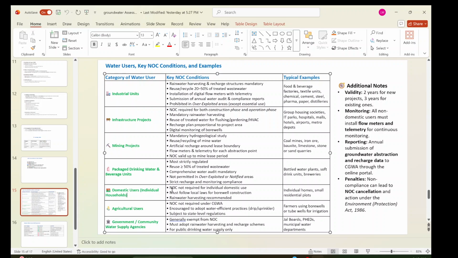So domestic users, individual users: household NOC is not required for individual water use. Must follow local laws for borewell construction. Rainwater harvesting is recommended, which means it is not essential. This applies to individual homes and small residential plots. For agricultural users, NOC is not required under CGWA, and they are encouraged to adopt water-efficient practices like drip and sprinkler, subject to state-level regulation. These are farmers using borewells or tube wells for irrigation. Similarly, government and community agencies are generally exempt from NOC but must adopt rainwater harvesting and recharge schemes for public drinking water supply, like the Jal Board, PHED, and municipal water departments.